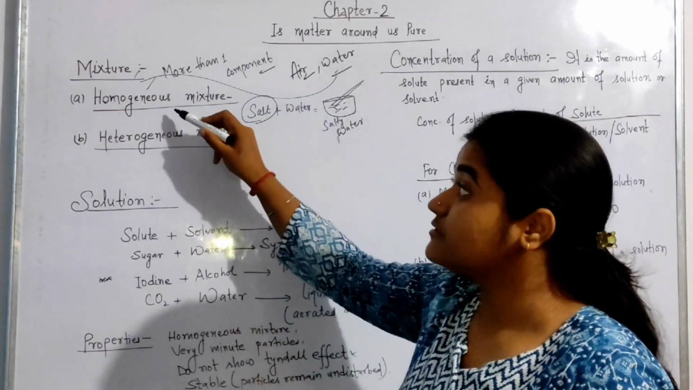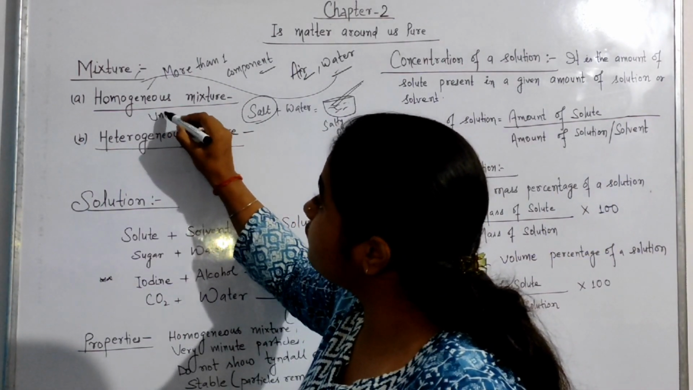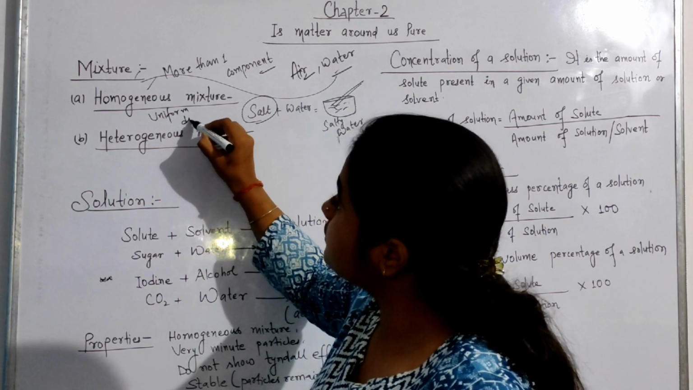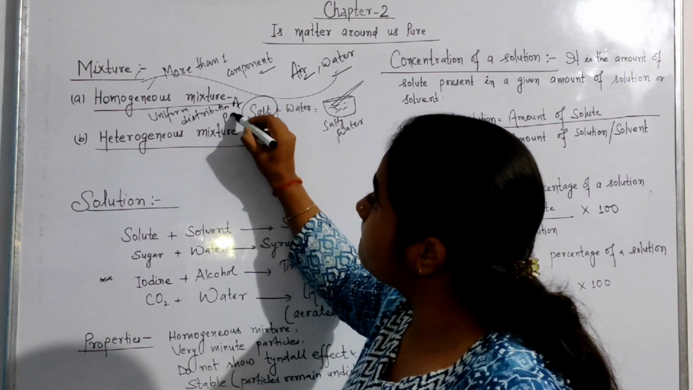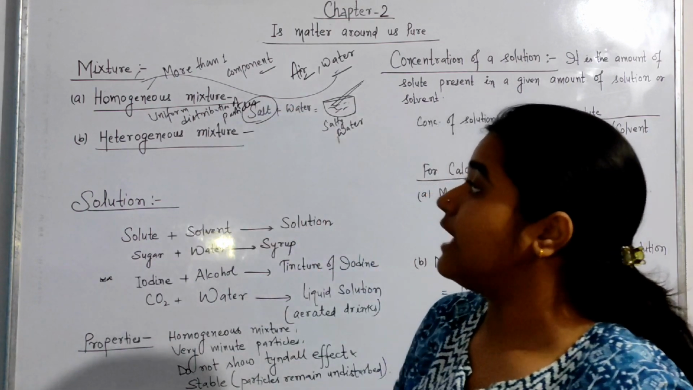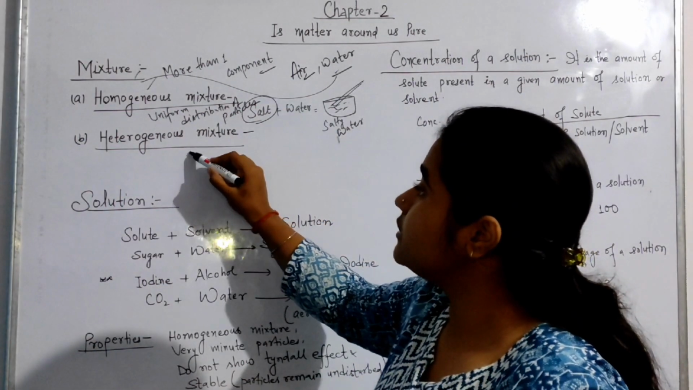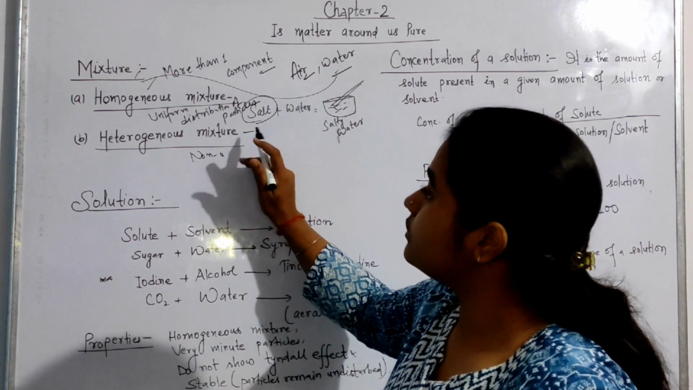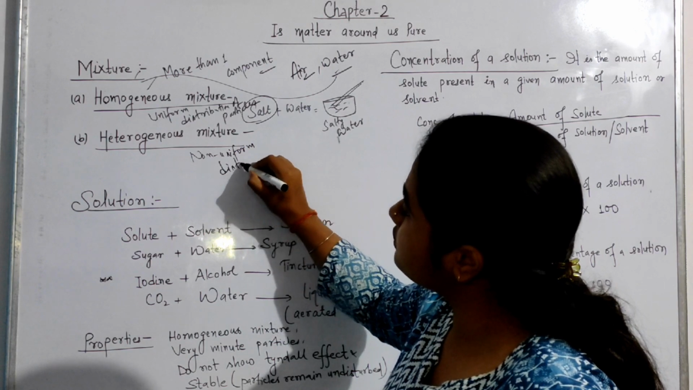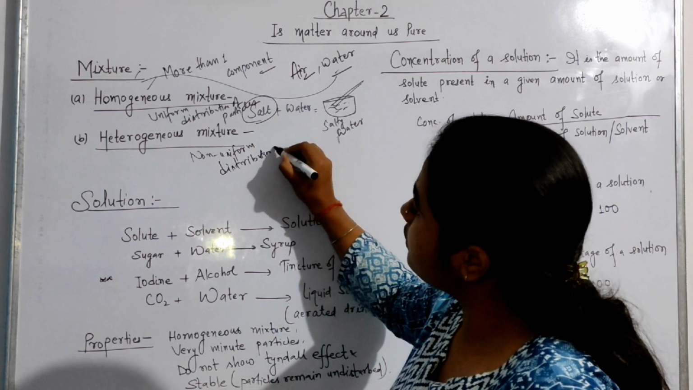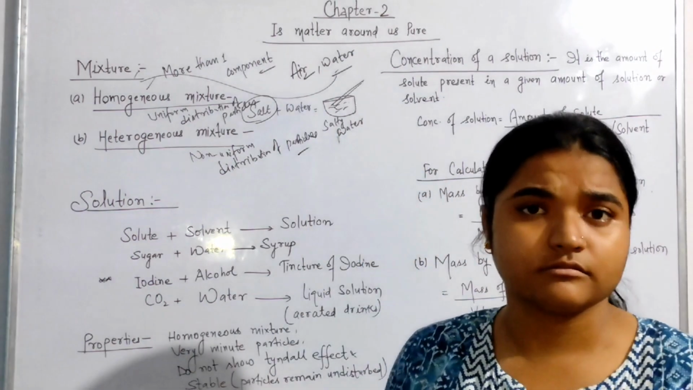Be clear that there is a uniform distribution of particles. And whenever we talk about the second type, that is heterogeneous, it is simply a non-uniform distribution of particles in a given substance.